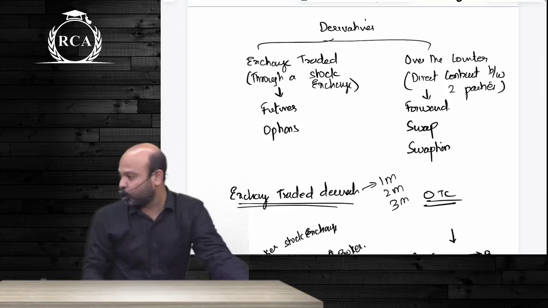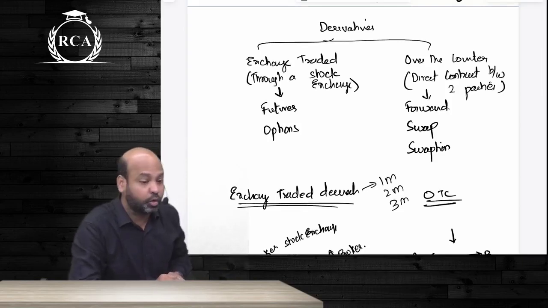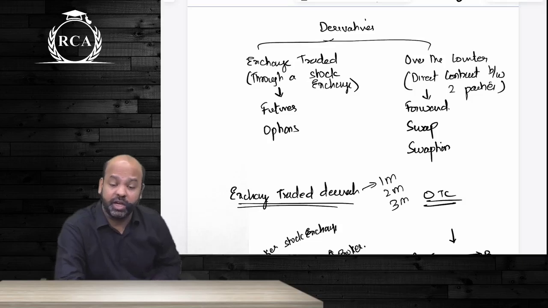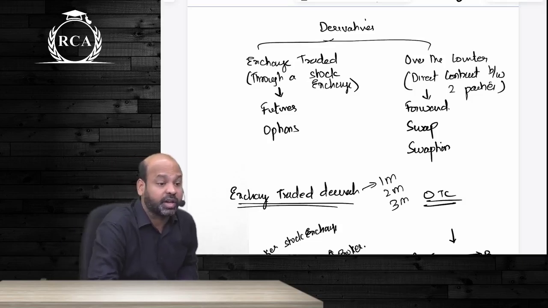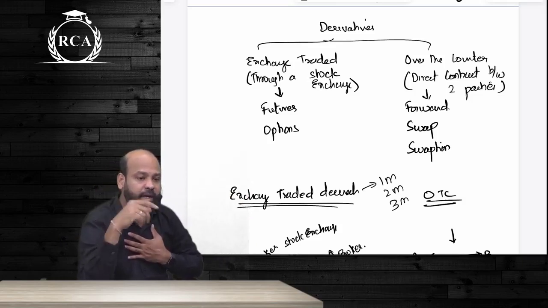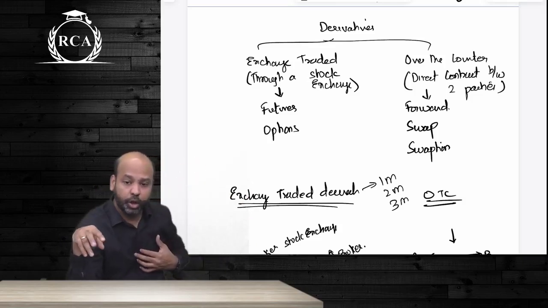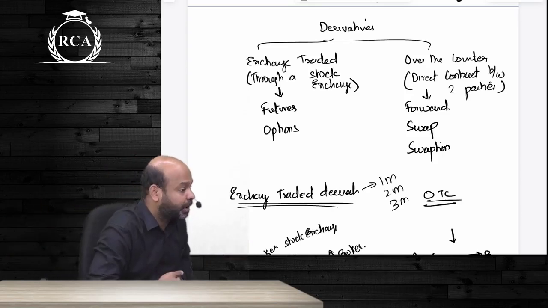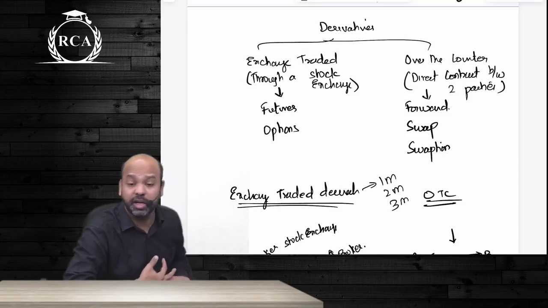After that, I told you that derivatives are broadly classified into exchange traded derivatives and over the counter derivatives. Exchange traded derivatives will reduce credit risk. You are not directly entering into a contract with another party. It is being done through the stock exchange. Both the parties entering into contracts will have to pay margins or make payments upfront. This is how credit risk is reduced.